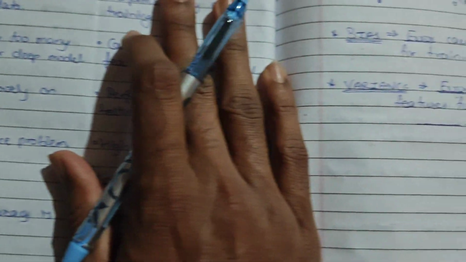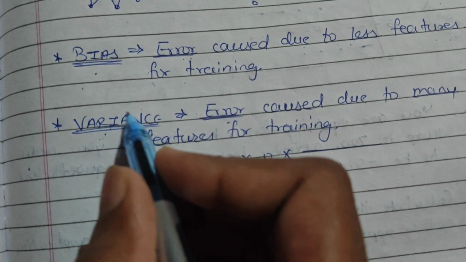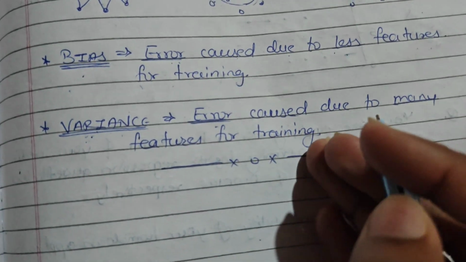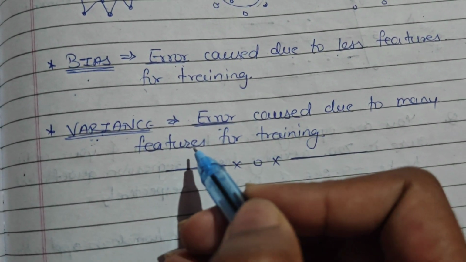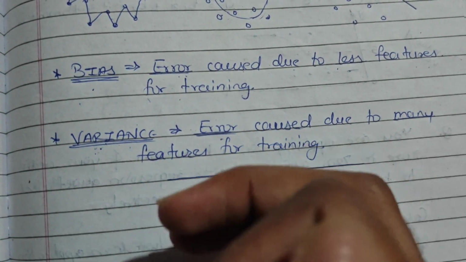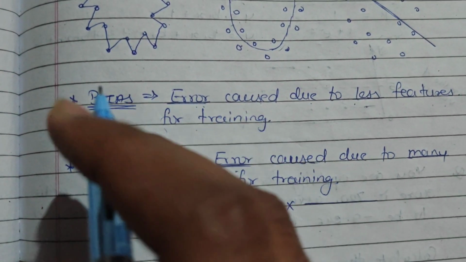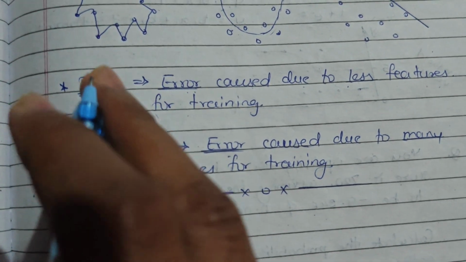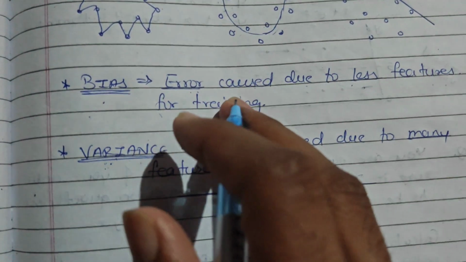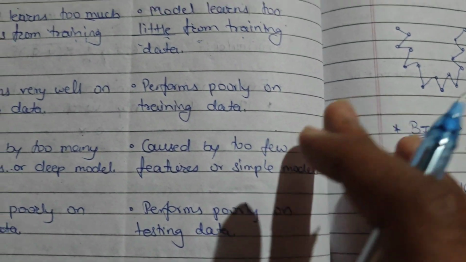Variance is the error caused by giving too many features for training to the model. Underfitting has a bias problem, meaning the error caused by providing too few features while training.